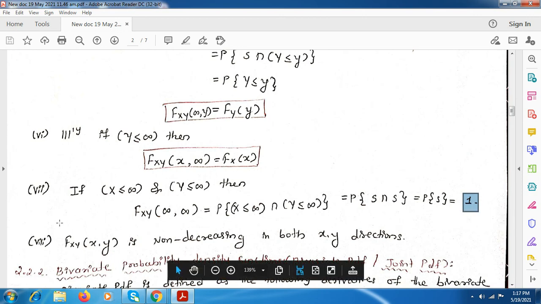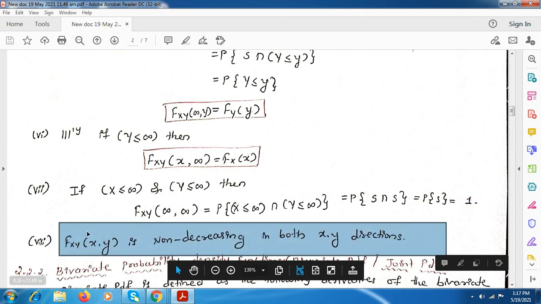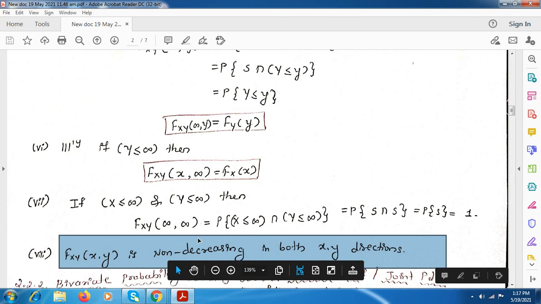And the CDF will always be non-decreasing in both directions. This property you already know in the single random variable: the CDF is always non-decreasing. Here in both the directions, x and y, we have to add because there are two random variables. So these are the properties, you just note down.